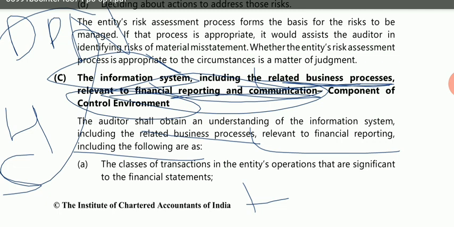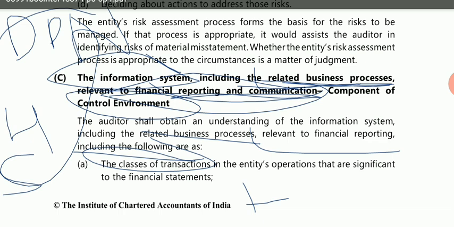The first point is the classes of transactions in the entity's operations that are significant to financial reporting. As I've already told you, there is an inherent limitation: the auditor has limited time, and he also has to consider reasonable cost. He cannot increase the cost. He has to do a lot of work in limited time, so he is concerned only with material matters and significant matters.